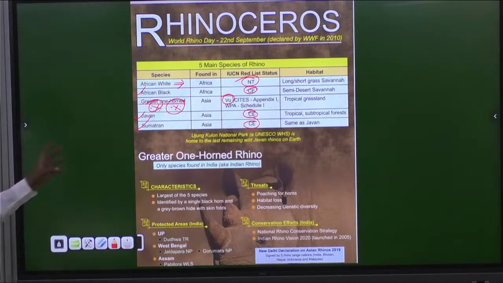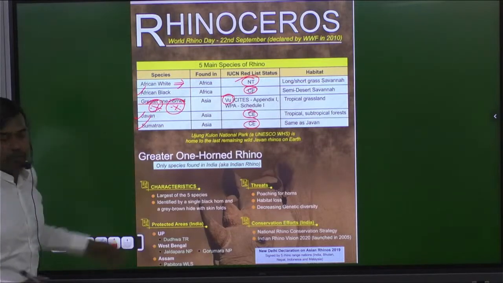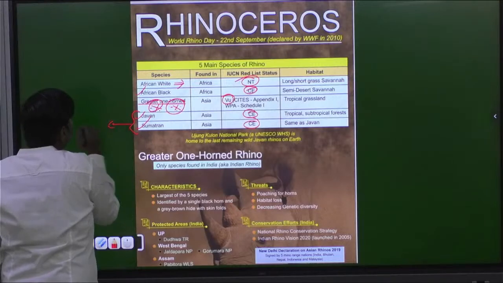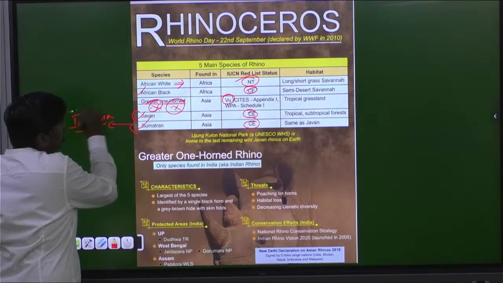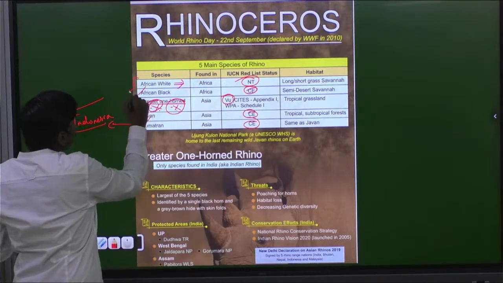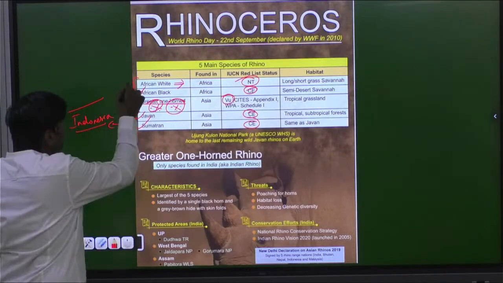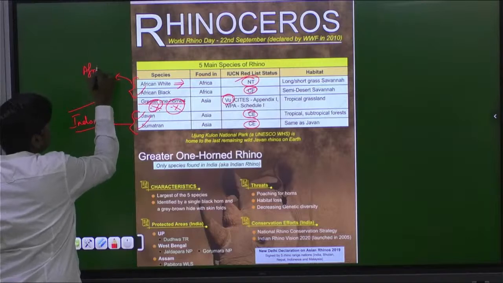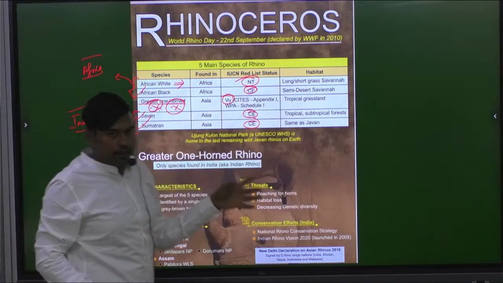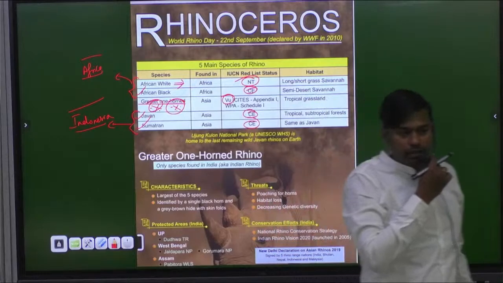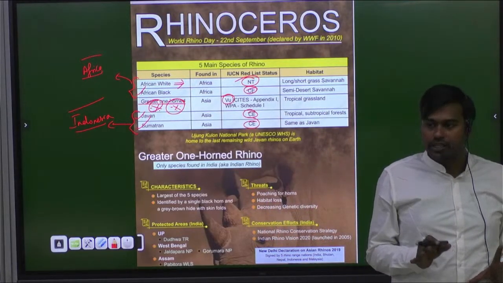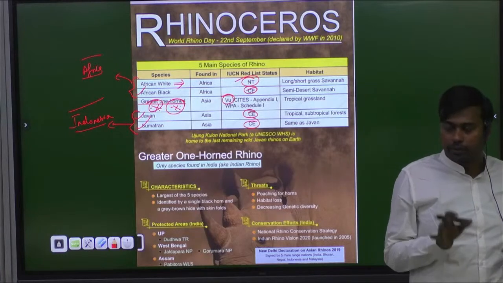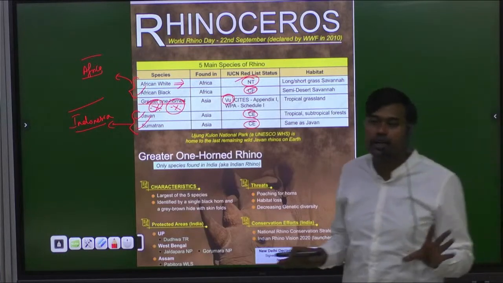See, what are these countries? Javan and Sumatra rhinos are present in which countries? In case of Indonesia. Kindly write it, Indonesia. And African white, African black, by the name only you know it is present in Africa. And this great one-horned rhinoceros is present in India and Nepal. Is it fine? So, among the 5 rhino species, which is better protected today in India? Better protected in India is the one-horned rhinoceros.